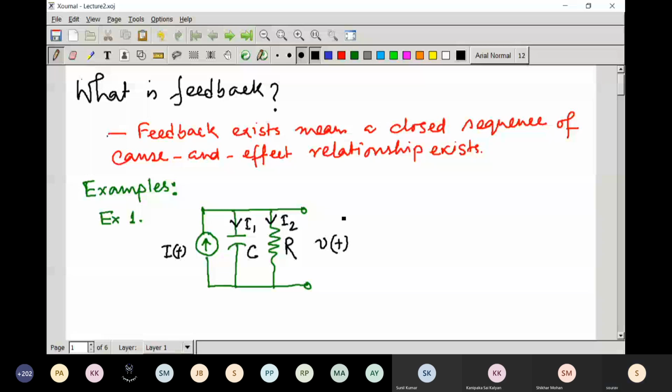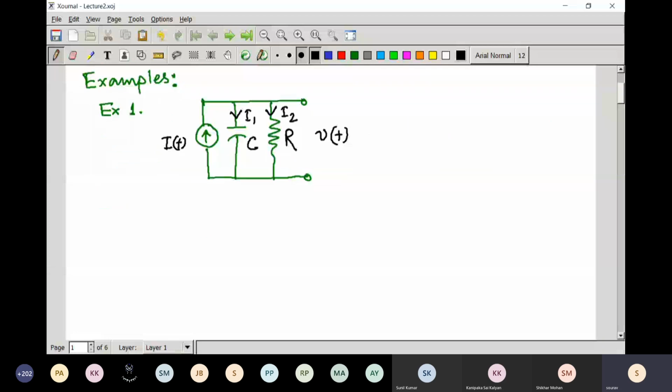How? So you just write the KCL and KVL. For this one, I1(t) equals I(t) minus I2(t).